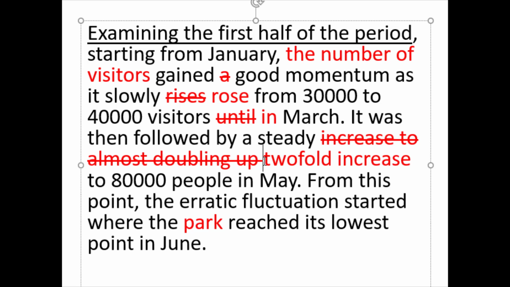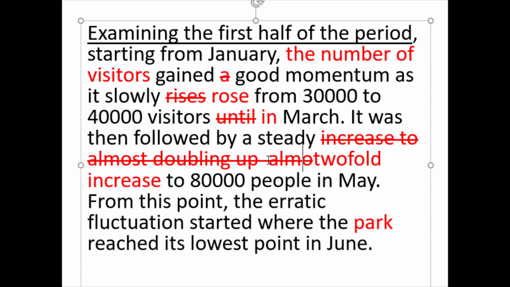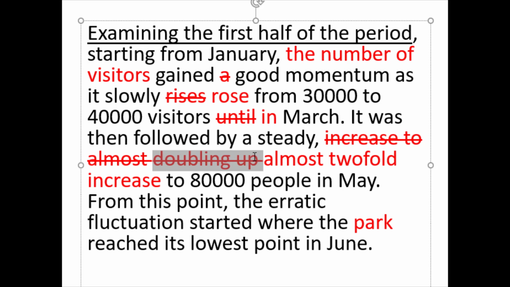Although it's not quite twofold. Now let's leave it as that. Okay, well, to be accurate, let's put in "almost," since it isn't exactly a twofold increase. And maybe we should put a comma there. Okay, so instead of saying "doubling up," that's not the right phrase to use. We could say twofold increase. So a steady, almost twofold increase to 80,000 people in May.